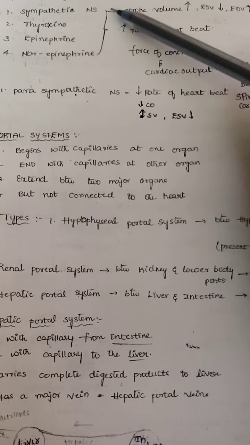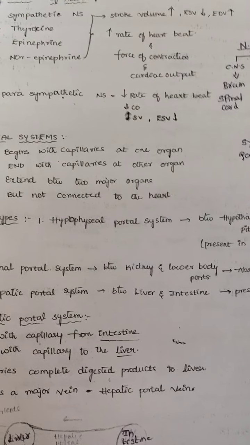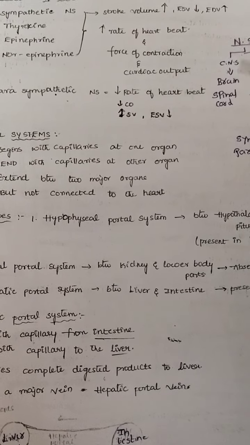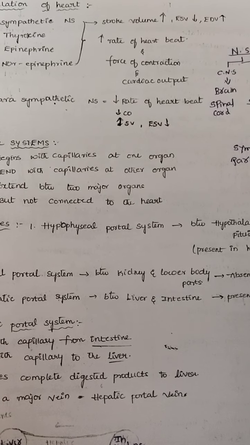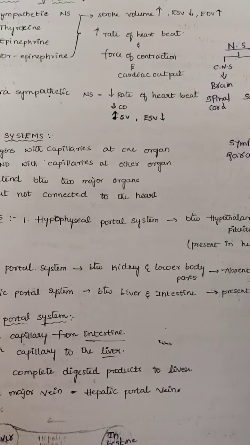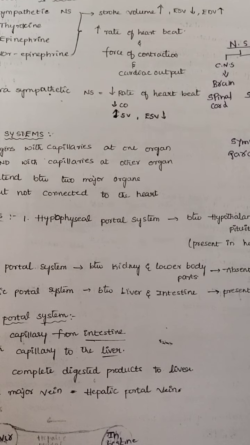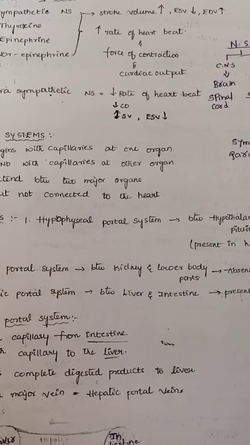I already said, the sympathetic nervous system is useful when your body is in emergency and excitation or active condition. Suppose your body is in excitation condition, what will happen to your heartbeat? The heartbeat will be more. When the heartbeat is more, the stroke volume is also more.